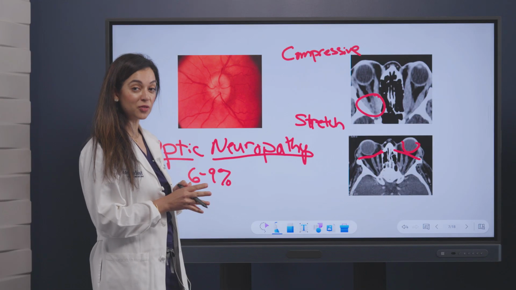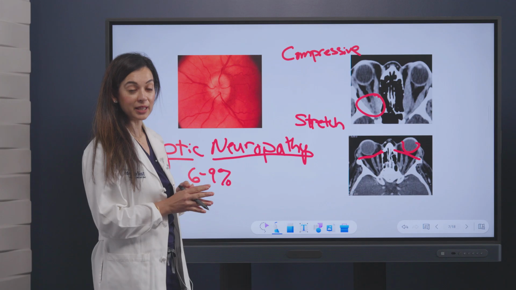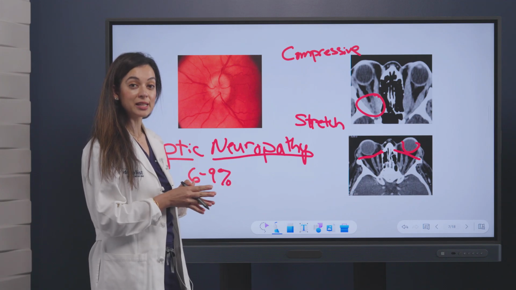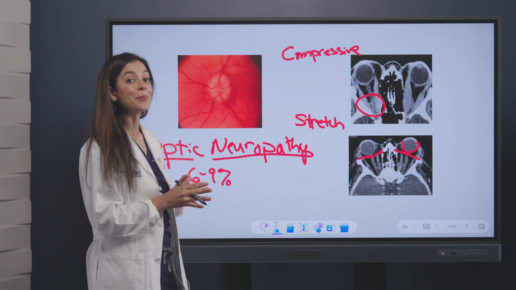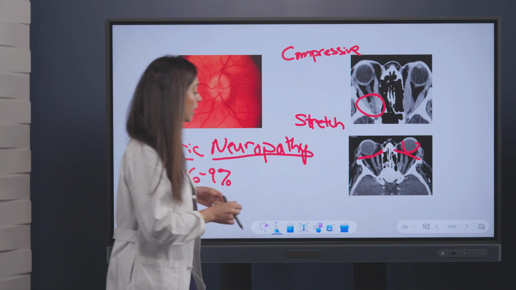And patients can check for this at home. Also, red desaturation is one of the earliest signs of optic neuropathy. So they can take a red lipstick or a marker and just check one eye at a time. And if it starts to become more rust-colored or dull, that can be an indication that they could be developing this condition, which again needs to be treated emergently.